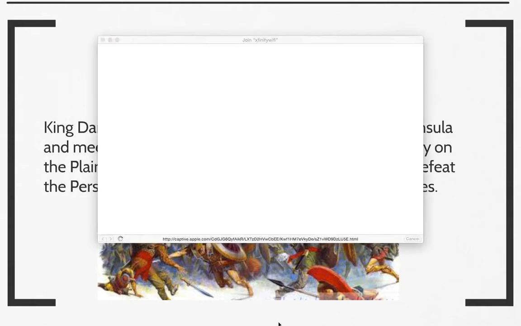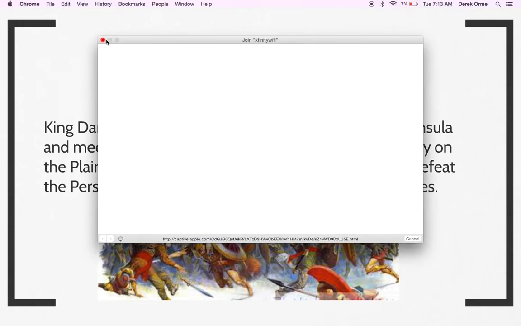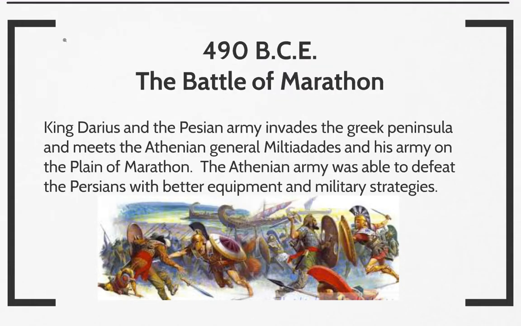Then in 490 BCE, what we have is the Battle of Marathon. King Darius and the Persian army invade the Greek peninsula. They meet Athenian general Miltiades and his army on the plain of Marathon. The Athenian army was able to defeat the Persians with better equipment and military strategies. And not to mention, they had the help of their navy. So if you look in the back here, you see the naval ships. And that was something that allowed the Athenians to ultimately defeat the Persians.